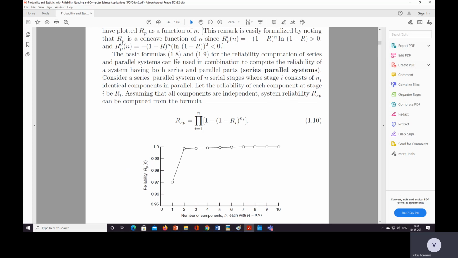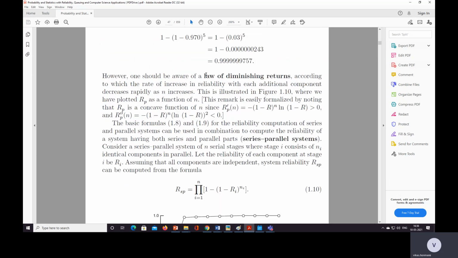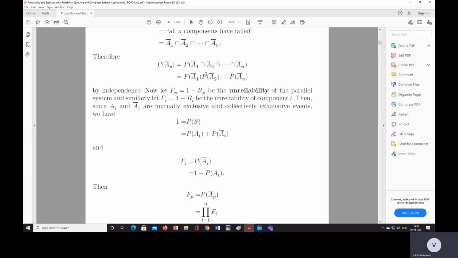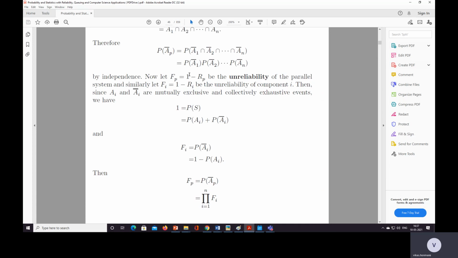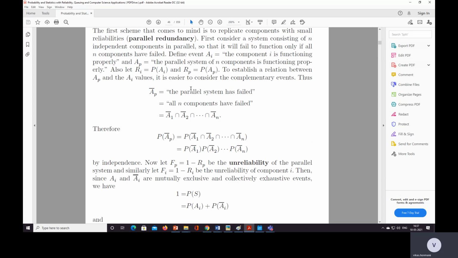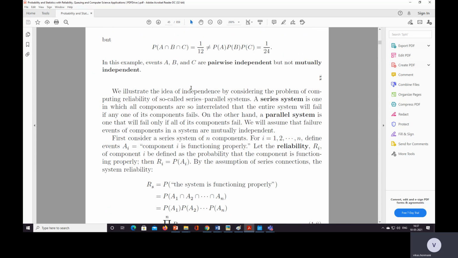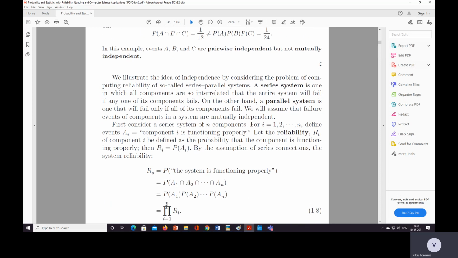Okay, so the basic formulas are 1.8 and 1.9. Just see, 1.9 is 1 minus Fp, which is 1 minus the product over i equal to 1 to n of (1 minus Ri), and there is 1.8, where the reliability is the product over n terms.